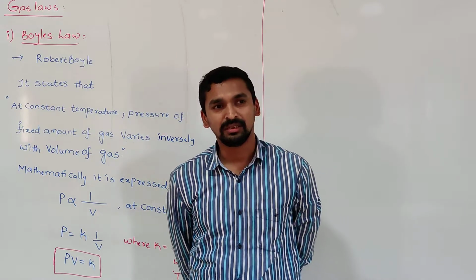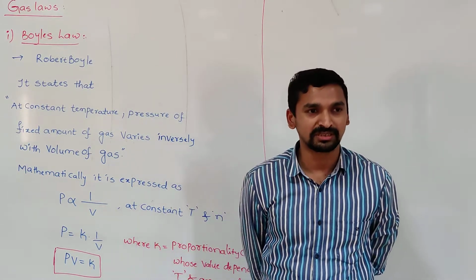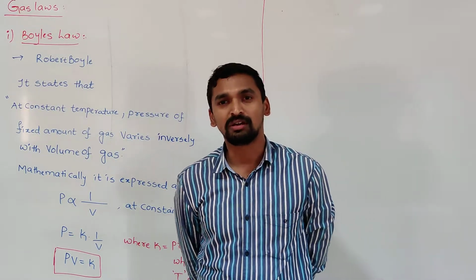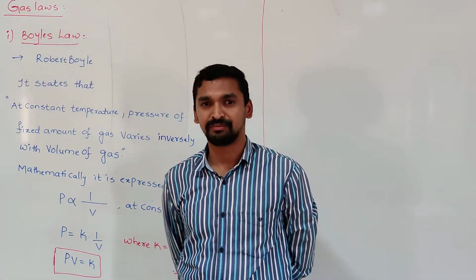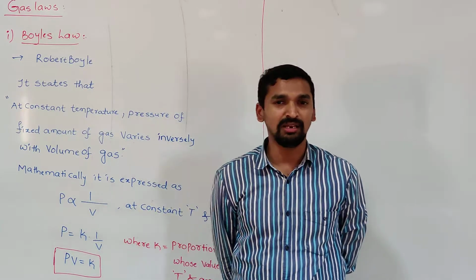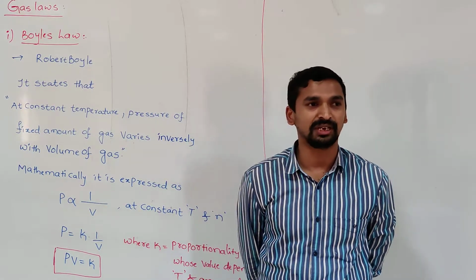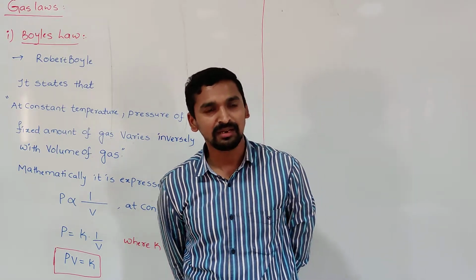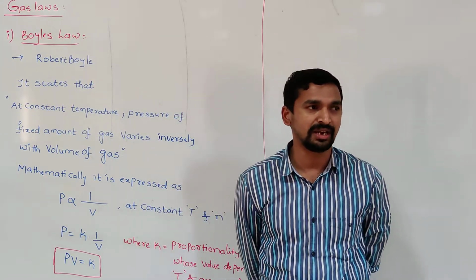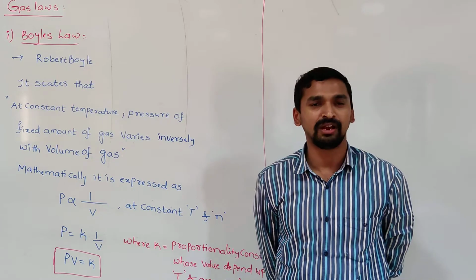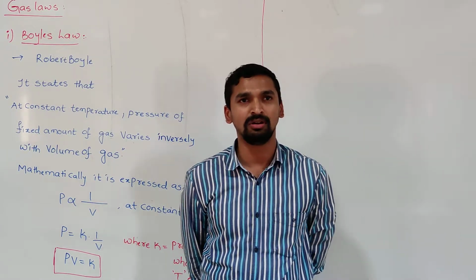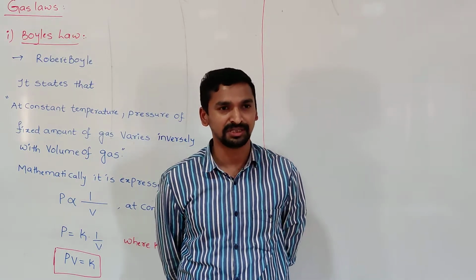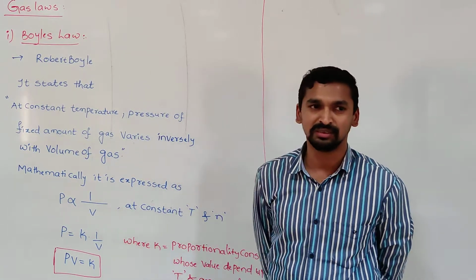After that, the pressure and temperature remain constant. Then how are the volume and amount of a gas related to each other? The next time, the volume and fixed amount of a gas are constant. How are the pressure and temperature related to each other? Like that, different scientists studied the effect of one variable on another variable by keeping the other two constant. So they made certain generalizations. Those generalizations are called gas laws.